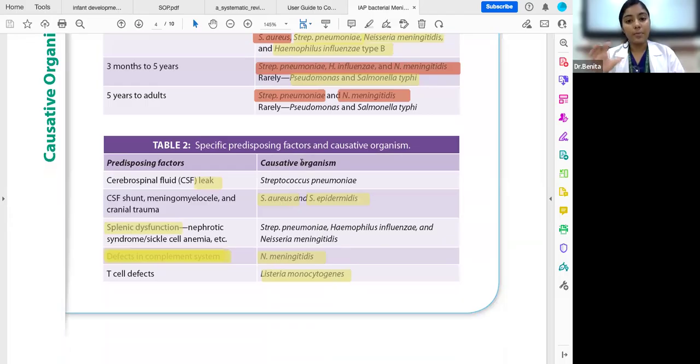Other than this, there are certain predisposing factors and specific organisms that cause it. CSF leak, we have Streptococcus pneumoniae. If there is a CSF shunt or meningomyelocele, we have Staphylococcus aureus or Staph epidermidis. If the child has a splenic dysfunction, for example, due to nephrotic syndrome or sickle cell anemia, then the 3: Streptococcus pneumoniae, Neisseria meningitidis, and Haemophilus influenzae. If there are defects in the complement system, then Neisseria meningitidis is the cause. And if there are T cell defects, then Listeria monocytogenes is the cause.